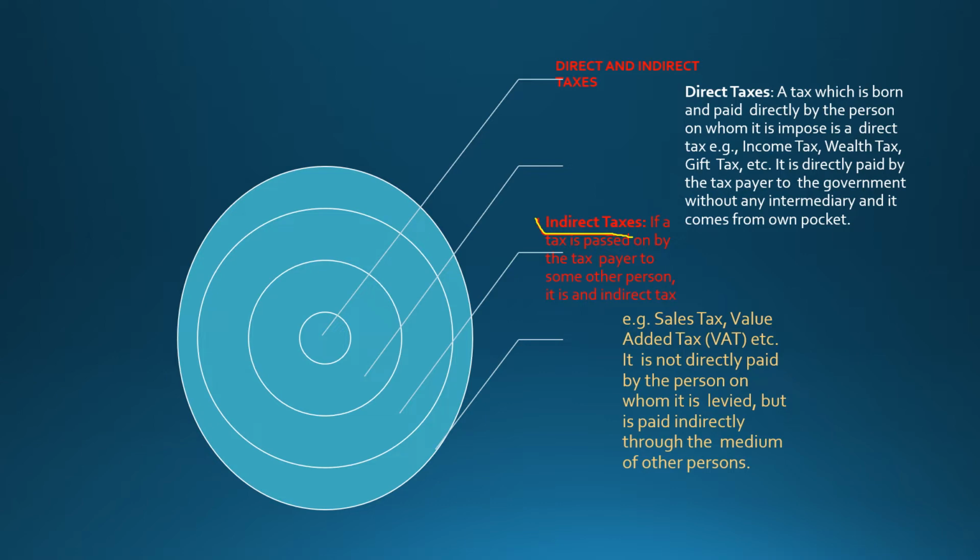If a tax is passed on by the taxpayer to some other person, it is called indirect tax. Examples are sales tax and value added tax. It is not paid directly by the person on whom it is levied, but indirectly through the medium of another person. For example, I buy a machine from a shopkeeper. I pay the shopkeeper, and the shopkeeper pays the government. So that is indirect tax.